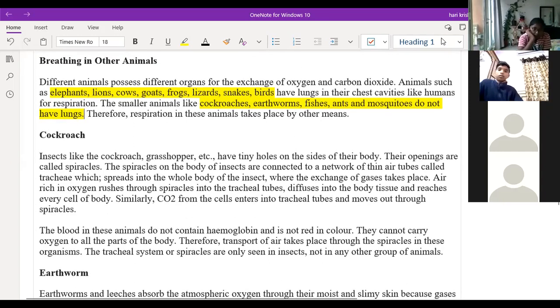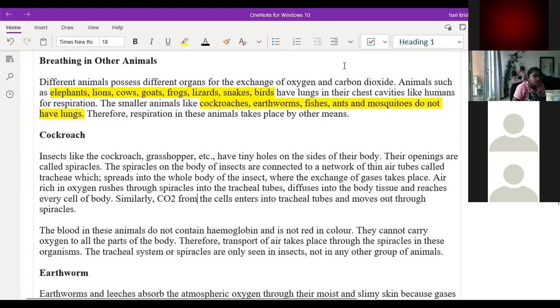Okay. So first we'll see the video, then we'll come back to this topic. Or first we'll read this paragraph and then we'll go to the video. Sir, we'll read this paragraph and go to the video, because then we can understand more. Good.